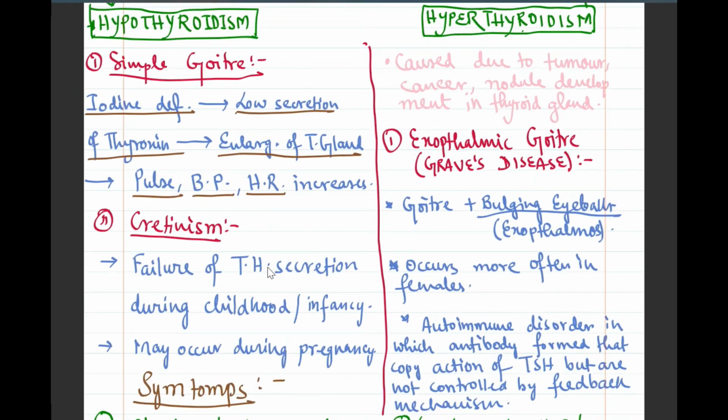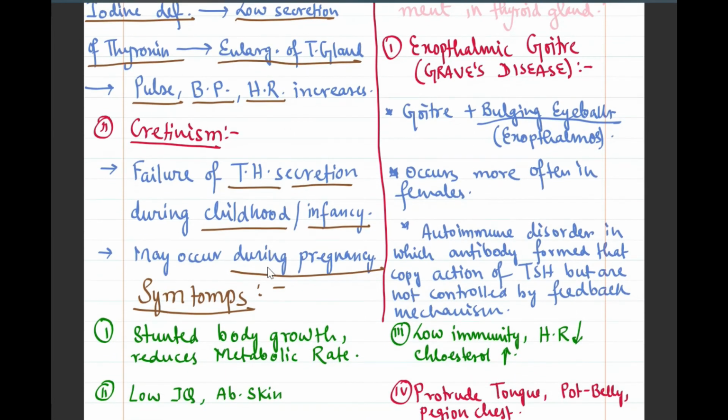After that comes cretinism. Now, cretinism is generally a failure of thyroid hormone secretion during childhood or infancy. It may also occur during pregnancy, when the baby is in the mother's womb, or when it is an infant, or in childhood, there may be a problem of failure of TH secretion, thyroid hormone secretion, and cretinism may occur.